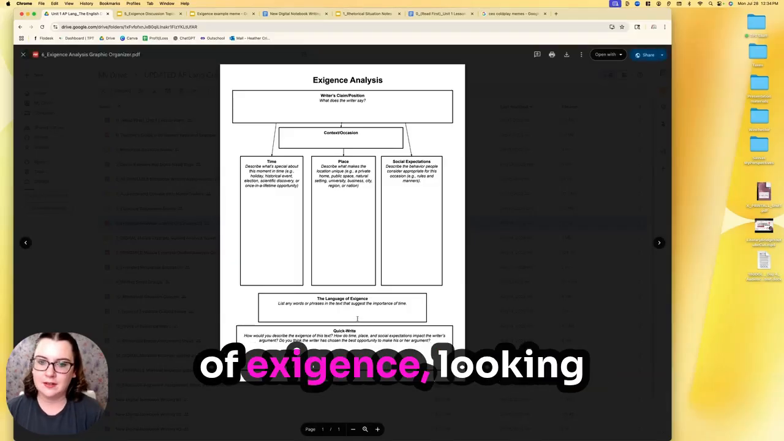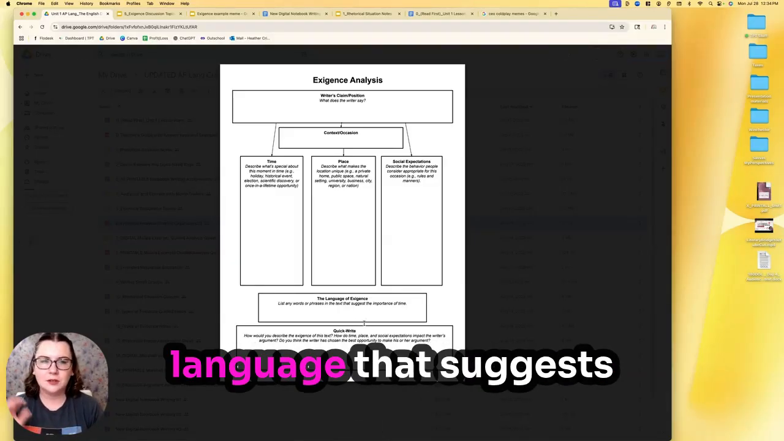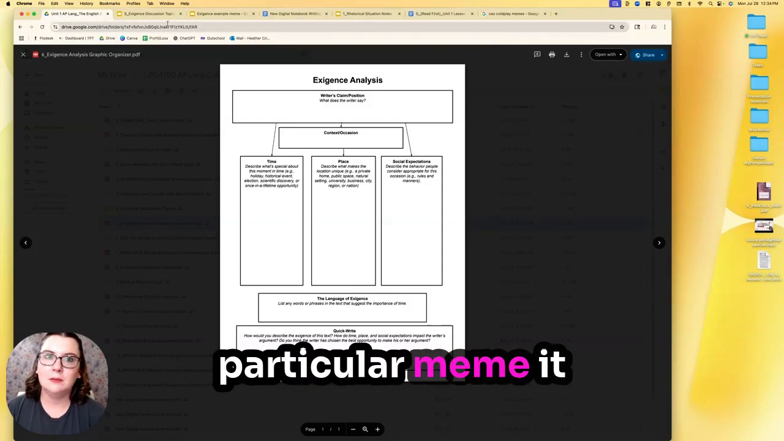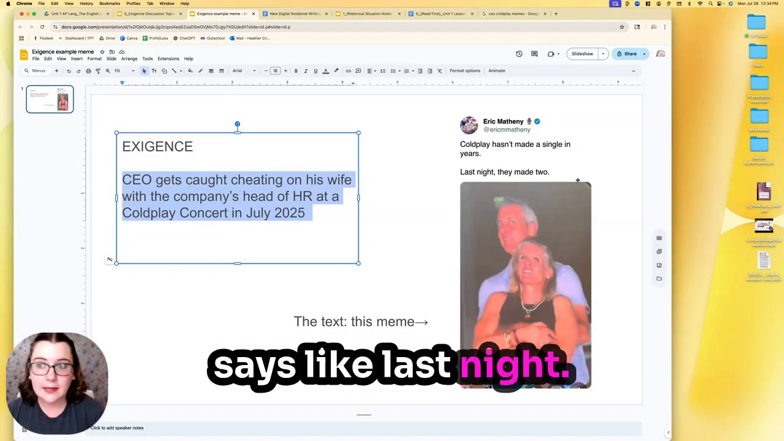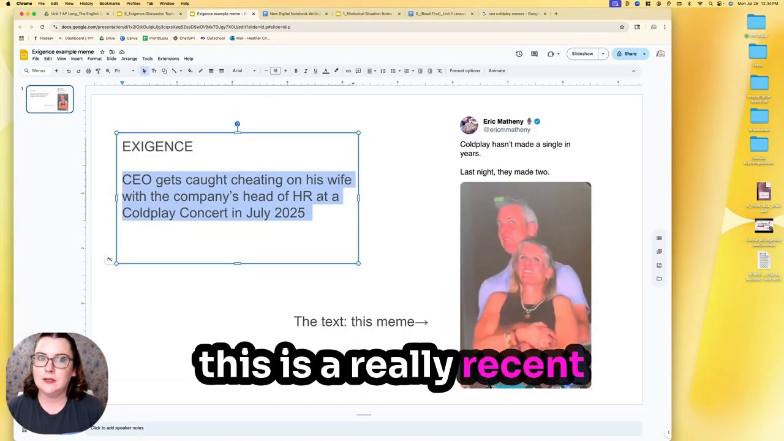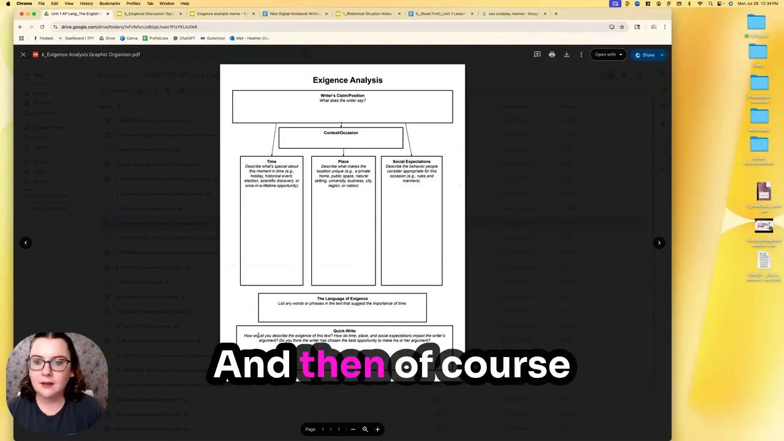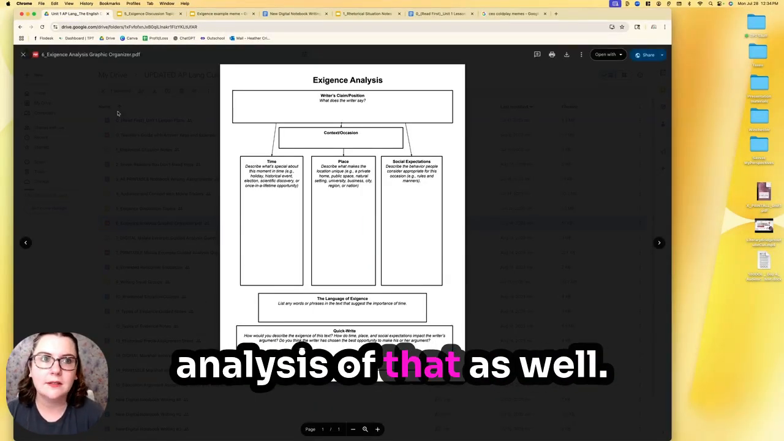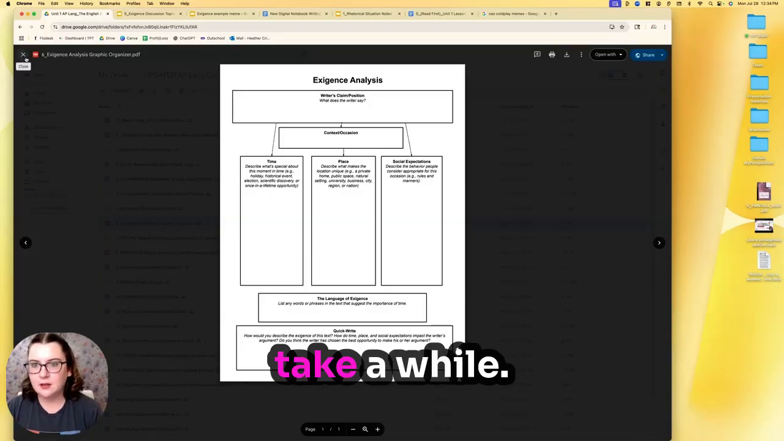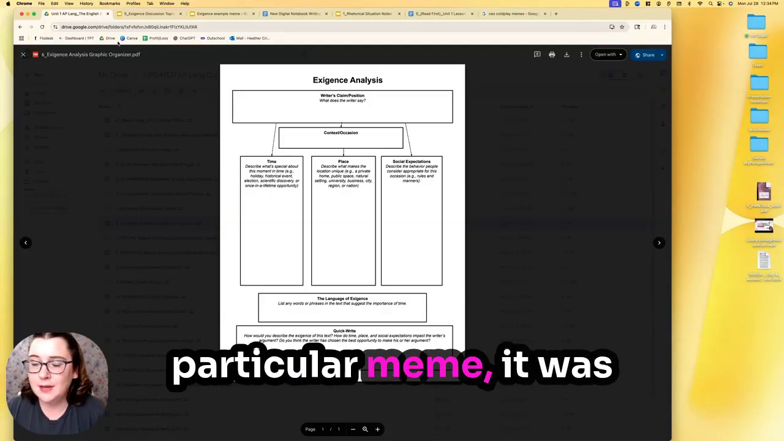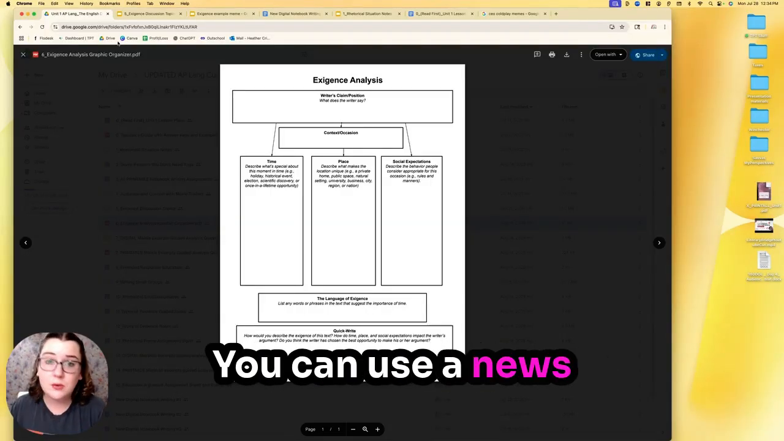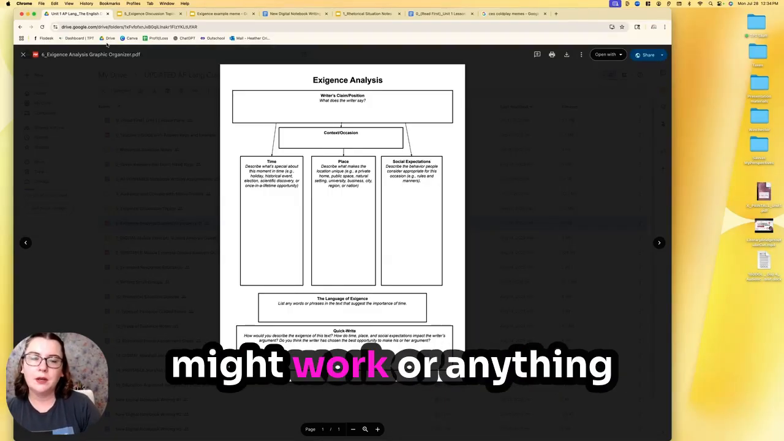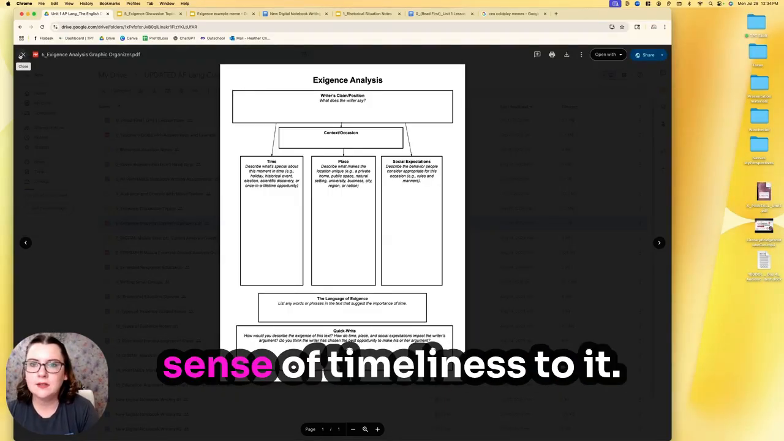And then the language of exigence. Looking at any sort of text, is there language that suggests that something is urgent? And I think in that particular meme, it says, "last night." So it's telling you this is a really recent thing that's happened. And then, of course, a quick write, summarizing their analysis of that as well. So this will probably take a while, and of course you don't have to use that particular meme. It was just relevant right now. You can use a news headline, especially something from local news that students will have some context about, or anything else you think has a sense of timeliness to it.